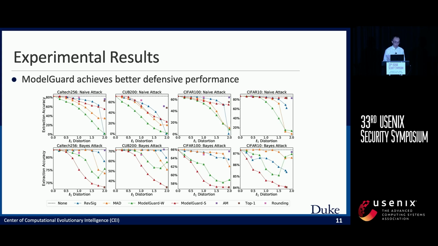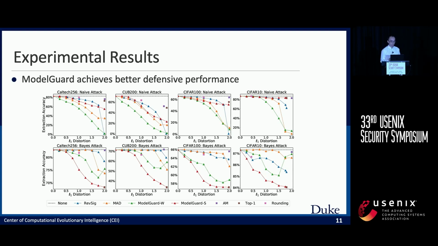In the second row, we evaluate against the Bayes attack, where the attacker will minimize the recovery distance as we introduced before. We can see that among all different baselines and our ModelGuard, ModelGuard W can achieve the best result when defending against the naive attack, since it aligns with assumption 1.